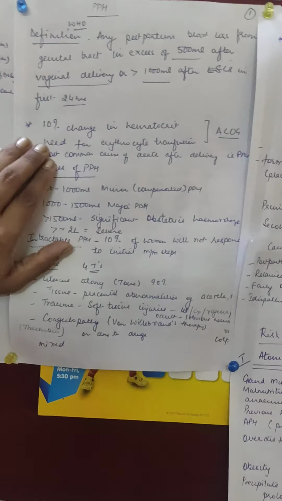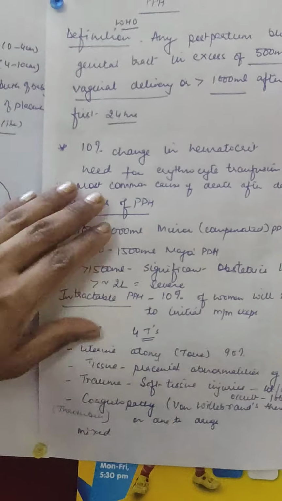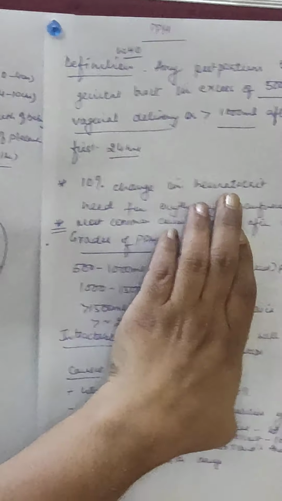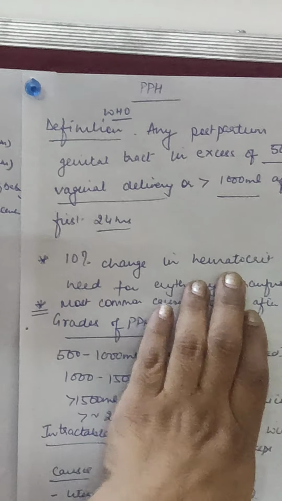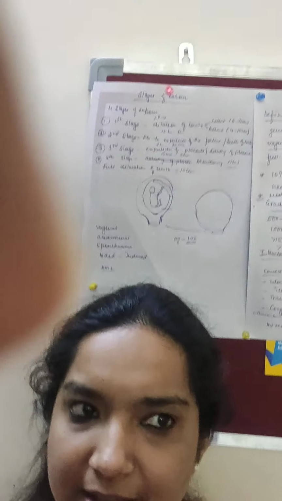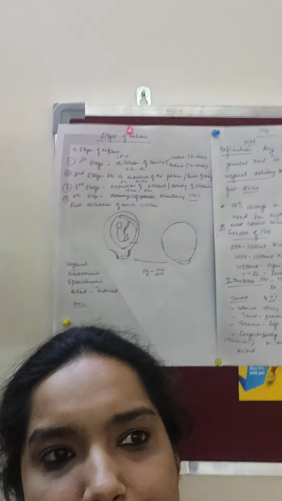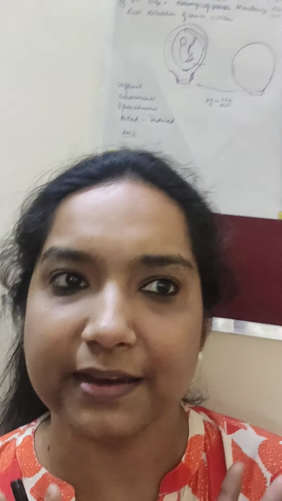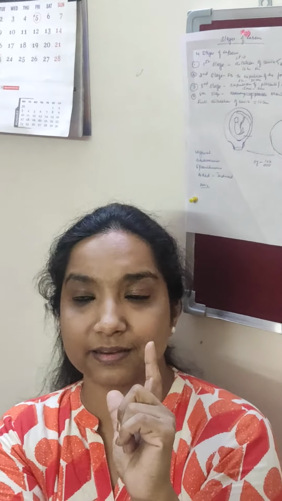There are a few other definitions which point in the direction of PPH, like a 10% change in hematocrit. Do you know what hematocrit is, children? There are two parameters which assess the hemoglobin, the anemia status of the patient. One is hemoglobin and the second is hematocrit. If hemoglobin is less than 12, we consider it anemia, and so is hematocrit: if it is less than 36%, we consider it to be going towards anemia. Hematocrit is the packed cell volume concentration. We are here talking about RBCs. It is a better indicator than hemoglobin to assess the anemia status of the patient.